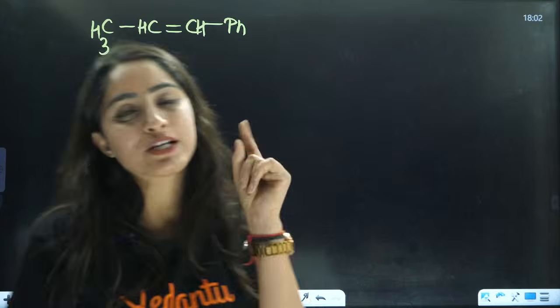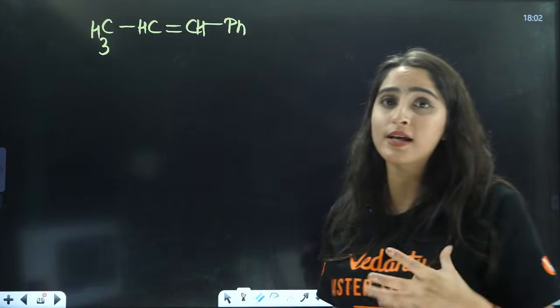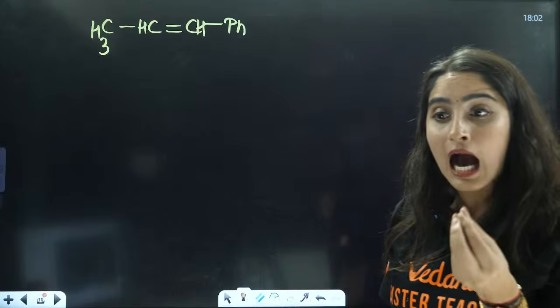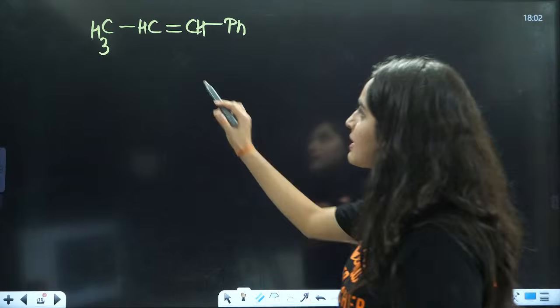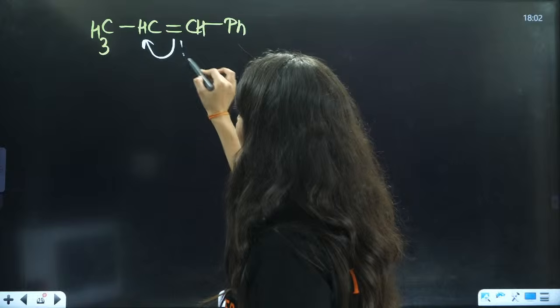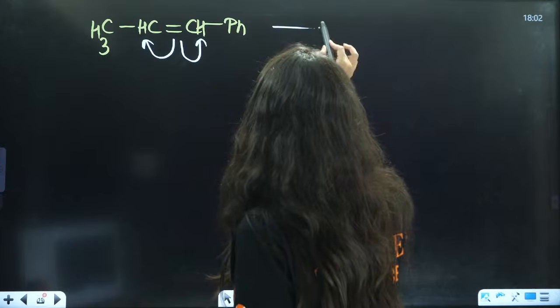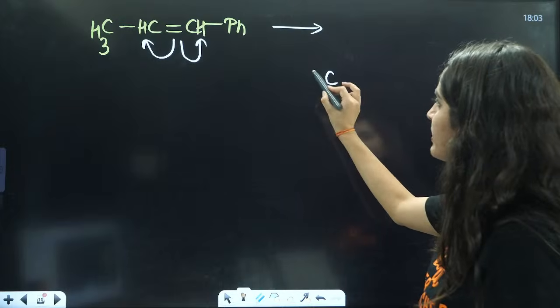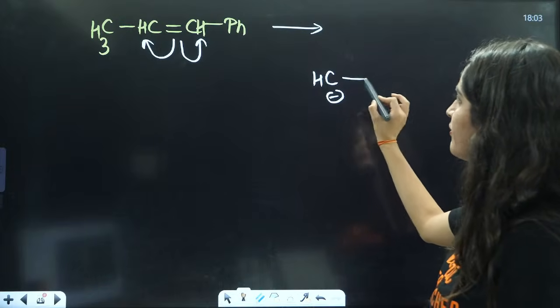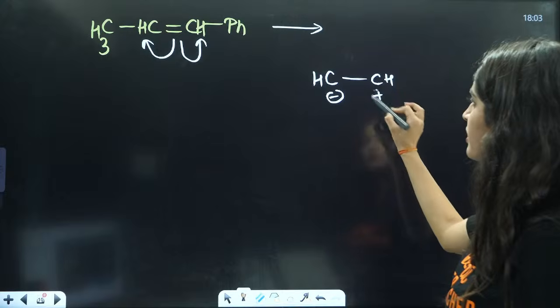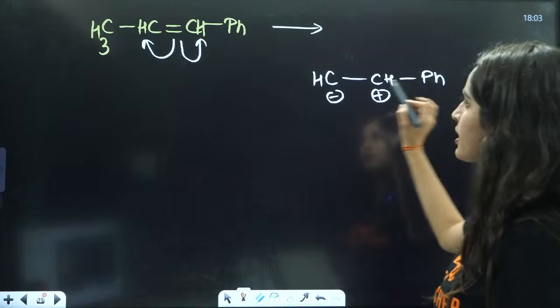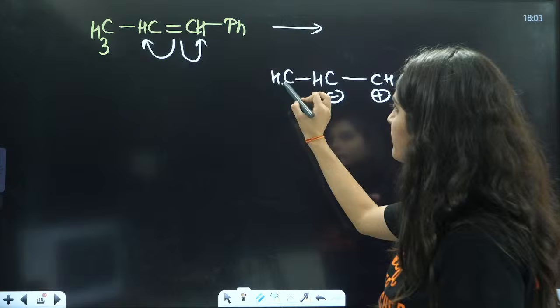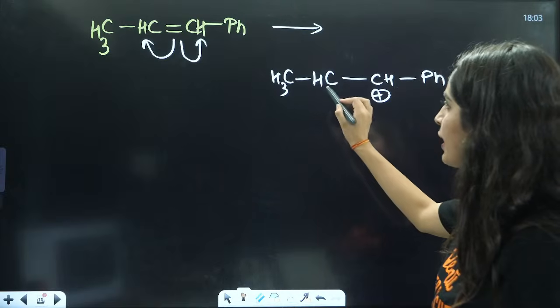First thing I told you, first you need to understand where the electrons are going to shift, which is the carbocation that we are going to form. Right? So either electrons can jump here or electrons can jump here. So two things can happen. If the electrons are jumping to this side, it will be CH negative and this is CH positive, right? This is PH and this is your CH3, right? To this negative one hydrogen will be attached.